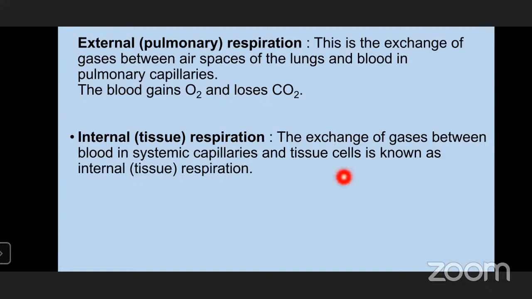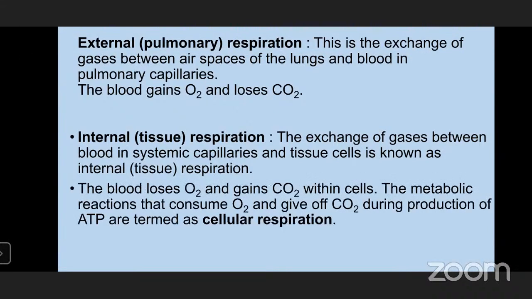So if the exchange of gases is taking place in the systemic capillaries and the tissue cells, then it is known as internal or tissue respiration. Clear? So that is the difference between external and internal respiration.